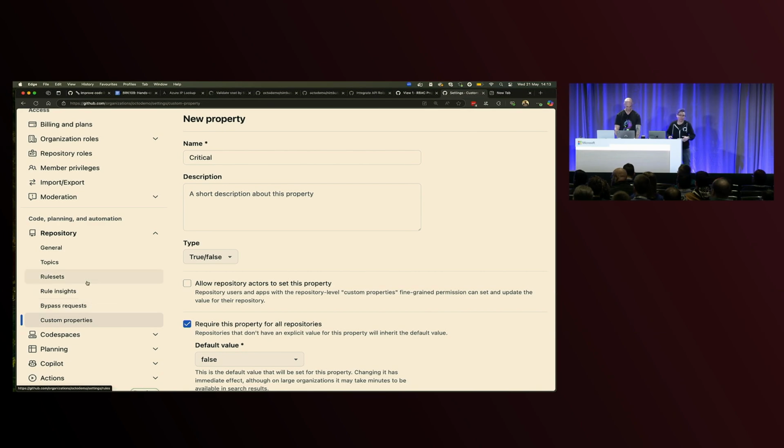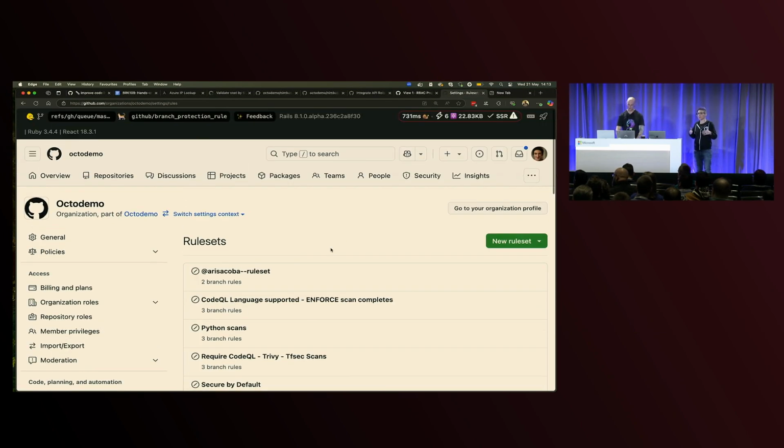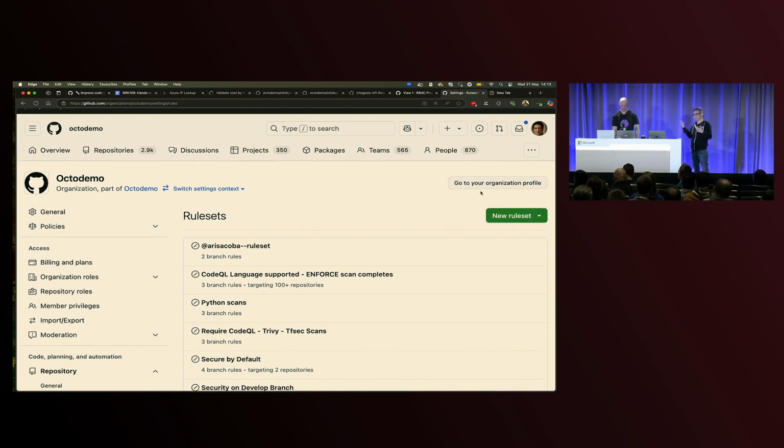You can also connect GitHub to different IDP providers. So for example, at GitHub, we use Okta, so you can make sure that you have your enterprise and your organization back behind your preferred identity provider. Bring your own identity provider. That was an announcement from last year at Universe.